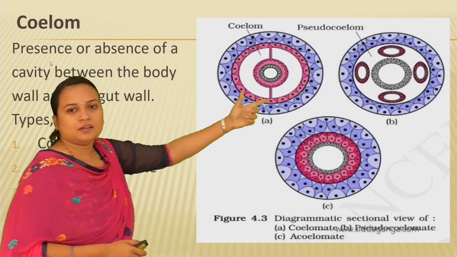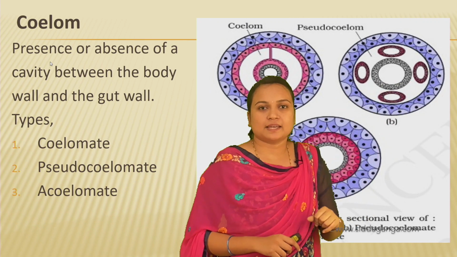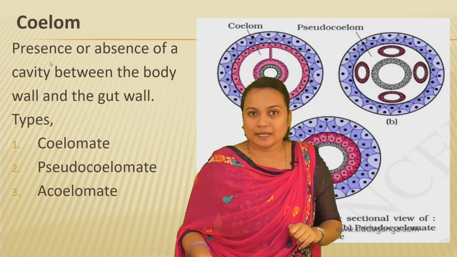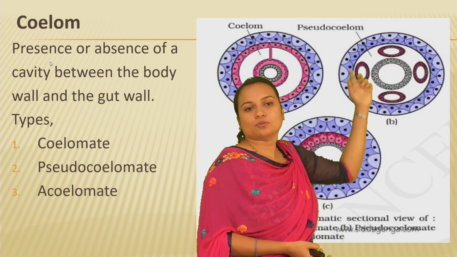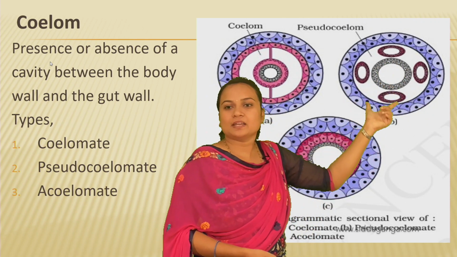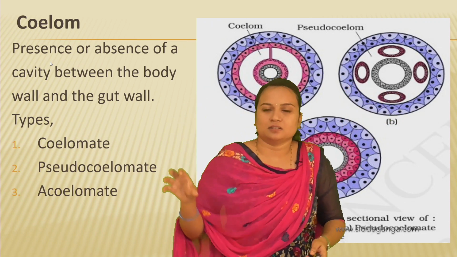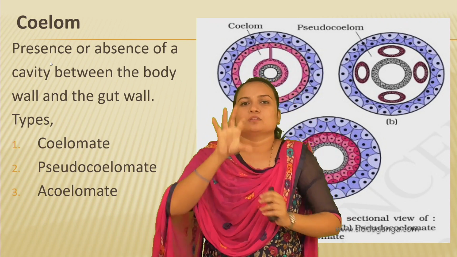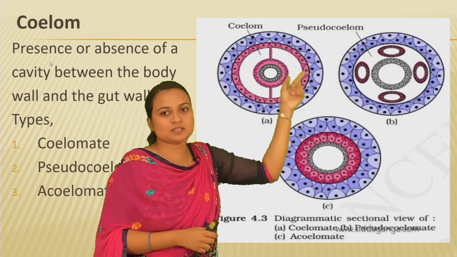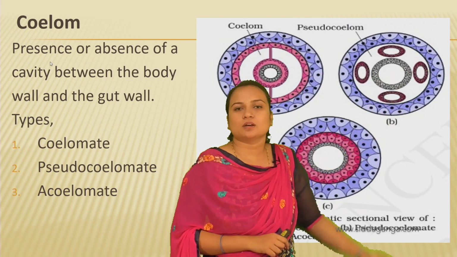And here there is one more condition. As I have said, the triploblastic organisms have ectoderm, mesoderm and endoderm, right? The ectoderm is the outer layer, the body wall, then the endoderm, and in between the mesoderm is present. This mesoderm is scattered in pouches, like bags. Here the coelom is present, but in between the coelom the mesoderm is present.